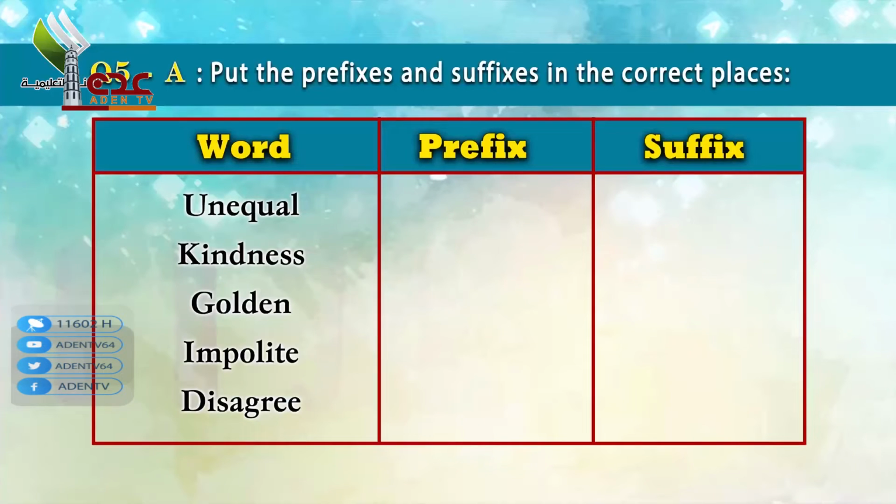Now the answers. Unequal, we use un as a prefix. Number 2, kindness, ness is a suffix. Number 3, golden, en is a suffix. Impolite, im is a prefix. Disagree, dis is a prefix.